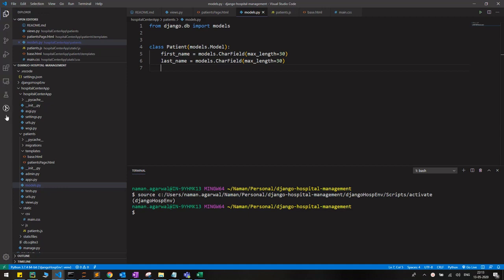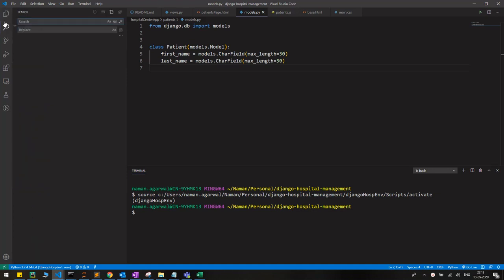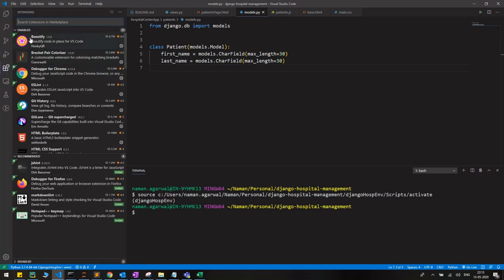Let's go through them. On the left side, this is a simple bar. This bar has icons like Explorer. Here you can search your files when we click on this search button. This is the Git repository, where you can initialize a repository, like we talked about VCS, the version control system for your code repository. Then this is the debug mode, where you can create a simple launch JSON file. We will cover everything in detail when we work on the projects. So this is basically the debug part. Then these are all extensions. They are very good extensions.